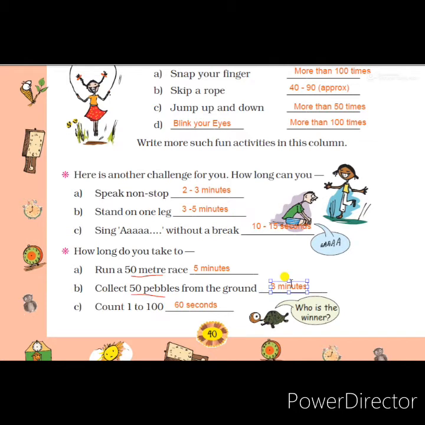3 or 5, 4, 3, 4, 5. So I have written the maximum time, 5 minutes only required. So for collecting pebbles, you write 3 minutes. 3 minutes only is required to collect 50 pebbles from the ground.